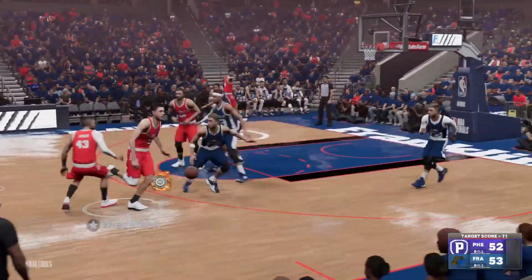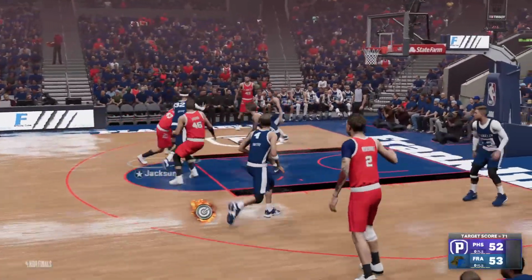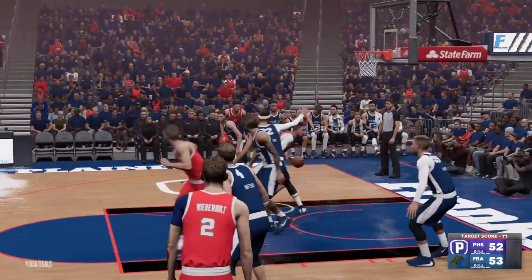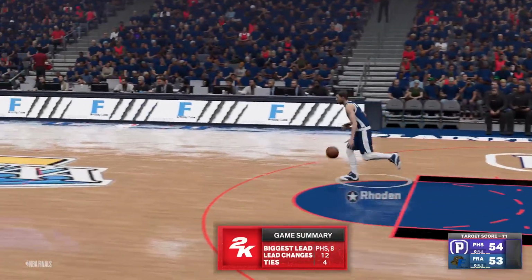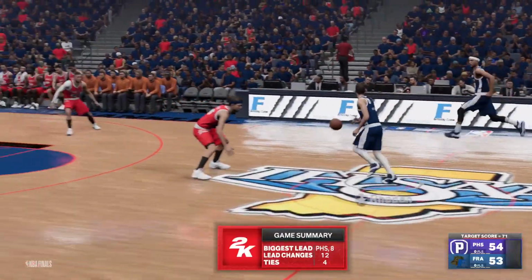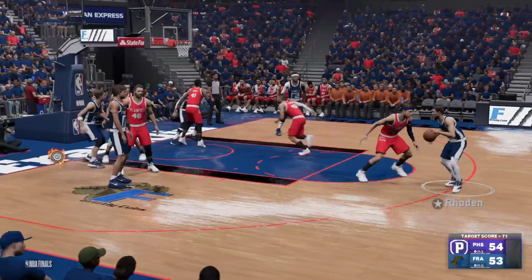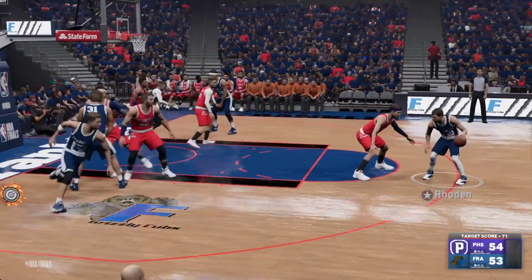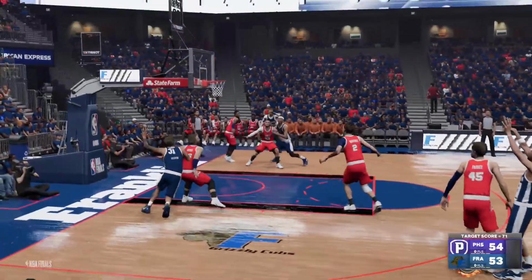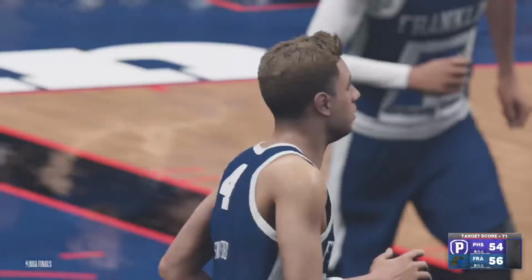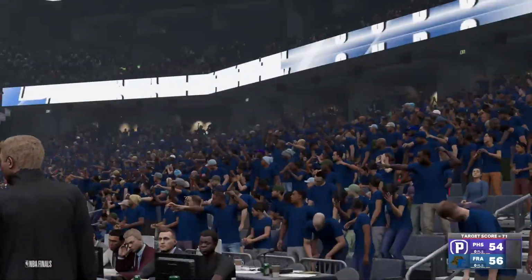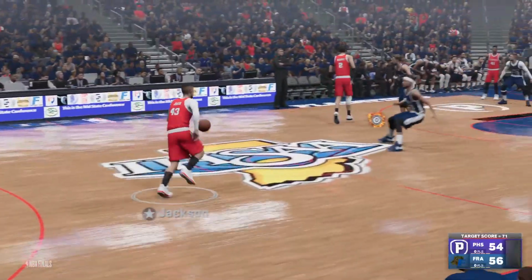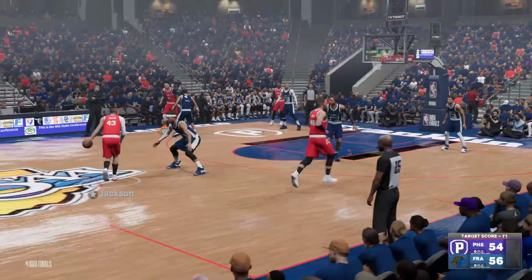Here's Ben Wiederholt. He has it. Back to Jackson. Green covering. Jackson for two. Great game indeed. 54-53 Quakers lead. Here's Zach Roden. Back to Swafford. And Swafford will drain the three. Chase Swafford drains the three. 56-54.